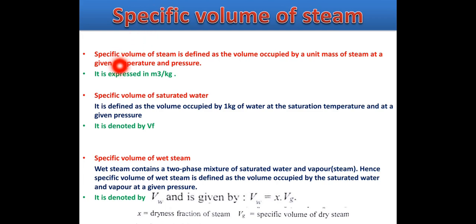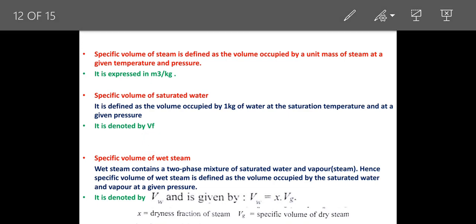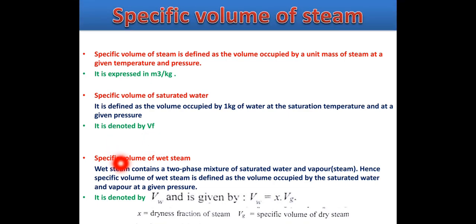Specific volume of the steam is defined as the volume occupied by a unit mass of steam at a given temperature and pressure. It is expressed in meter cube per kg. Specific volume of saturated water is defined as the volume occupied by 1 kg of the water at the saturation temperature and at a given pressure. It is denoted by Vf. Okay. Now specific volume of the wet steam.